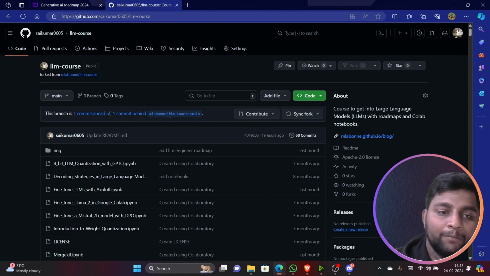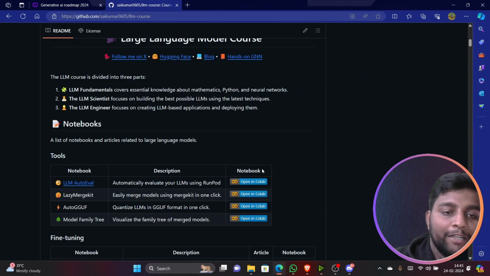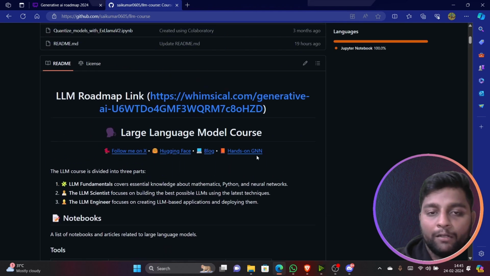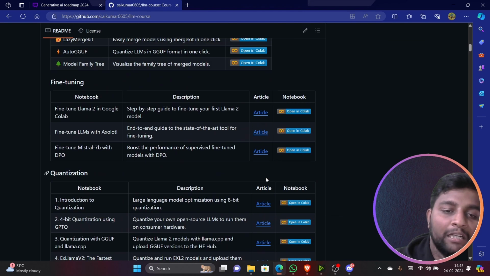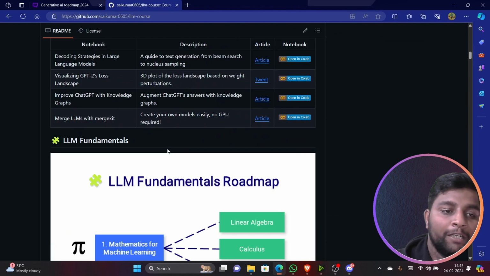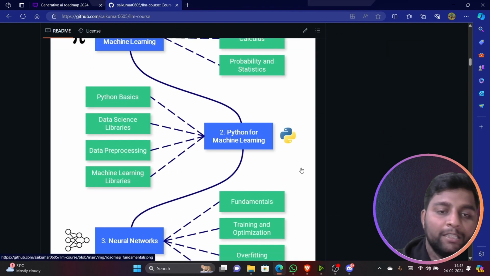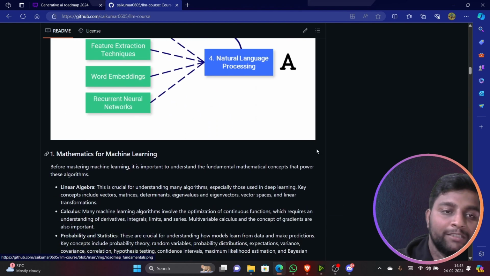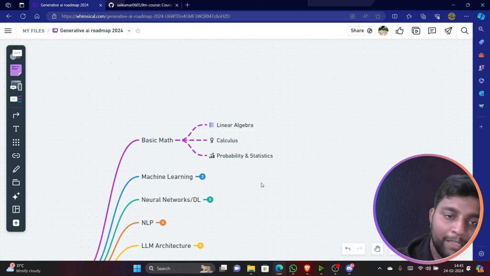So I have taken it from him and I have modified some things here, because this is a nice roadmap which he has taken, but there are some things which are not updated, which I have updated in this particular roadmap. So you can see here, even this roadmap image also you can check out, but here I have explained completely clearly and the structure is clear.